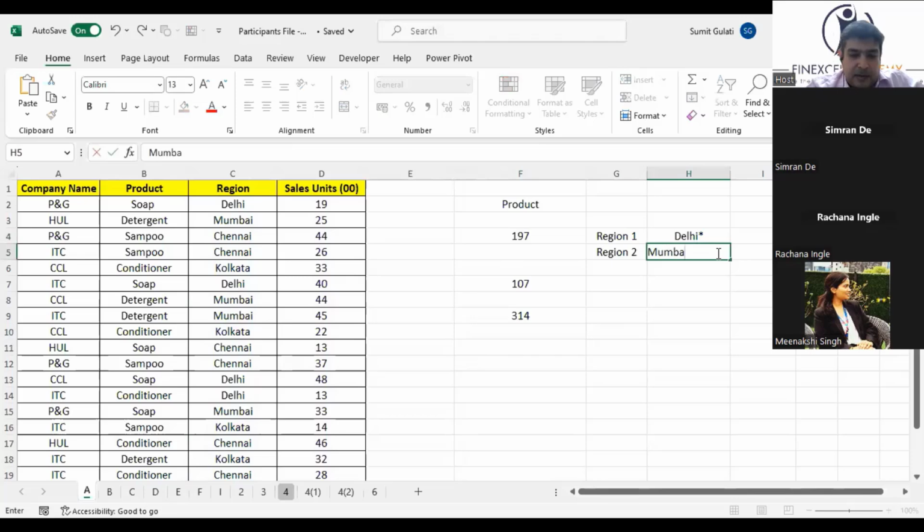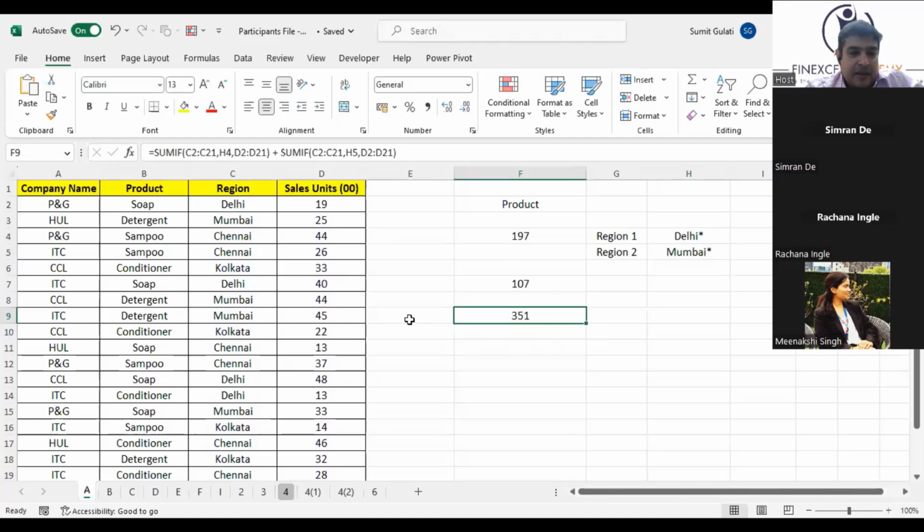And Mumbai, and I'll put a star. No, 351 is the answer. Mohit, you can put the formula in here and we can just have a quick look. Got it. Thank you. Most welcome. Can we? Yes, I'll share, Vipin. Drop down, Adesh, I'll tell going ahead.